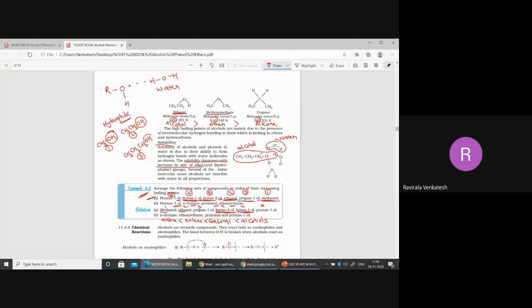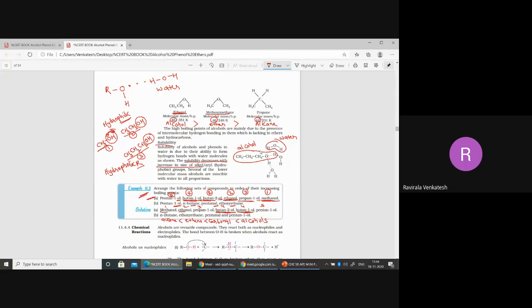Now the R group, methyl, ethyl, propyl, this group is the hydrophobic part, the water hating part. The alkyl or aryl group, whatever it is, is water hating because it can't develop any polarity, no negative charge and positive charge.